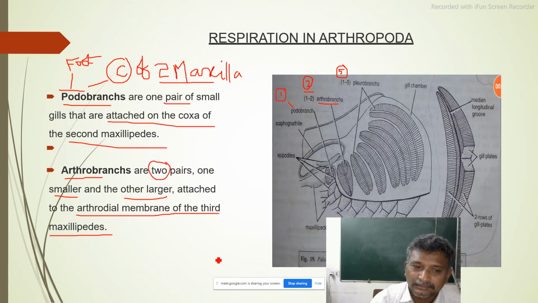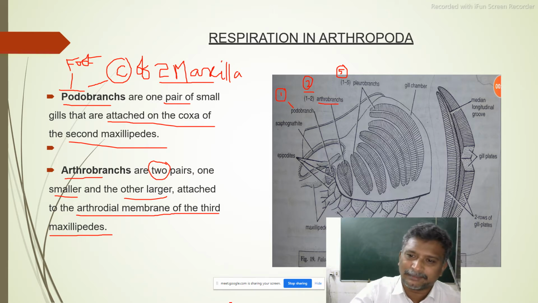So arthrobranchs, how many arthrobranchs are here? 2, sir. Two, 2 pairs. Two pairs of arthrobranchs are here. One pair is very small, one pair is longer or larger. They are attached to the arthrodial membrane of the third maxilliped. You remember that they are attached to the arthrodial membrane of the third maxilliped.